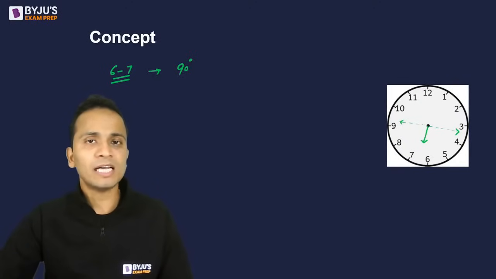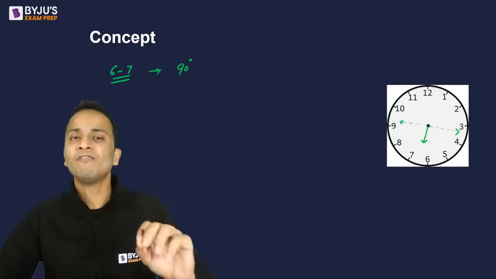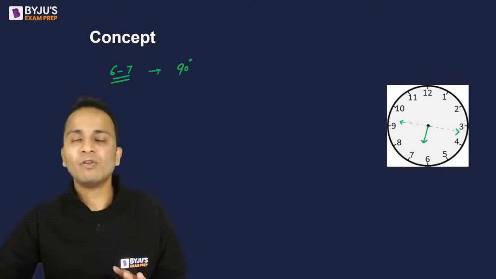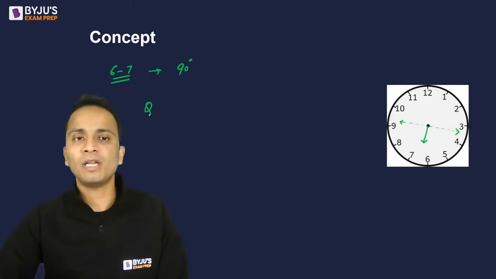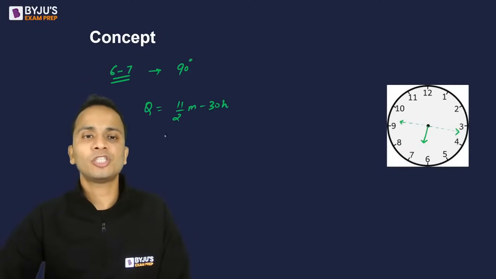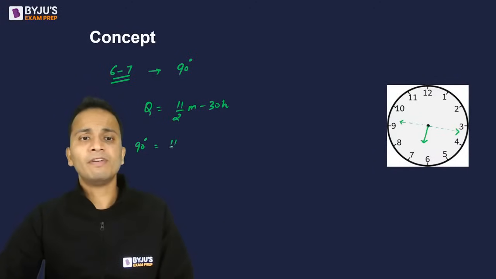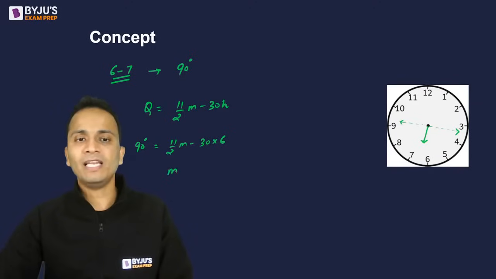How do we find both these answers? We have two formulas and we'll use both the formulas once and we'll get two different answers, and that will be the complete answer for our question. Alright, so let's use the first formula. Theta is equal to 11 by 2 m minus 30h. So theta is 90 degrees, that is equal to 11 by 2 m minus 30 into 6. So the value of m will come out to be 90 plus 180, that is 270. Multiply by 2, 540 upon 11.